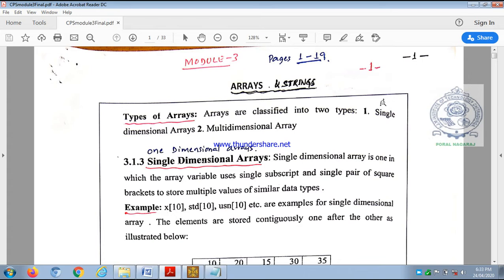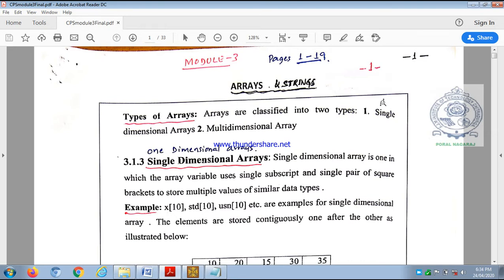So in this session I am going to discuss today about arrays, types of arrays, declaration of one-dimensional arrays, initialization of one-dimensional arrays, and how to read and write one-dimensional arrays, reading and writing one-dimensional arrays.